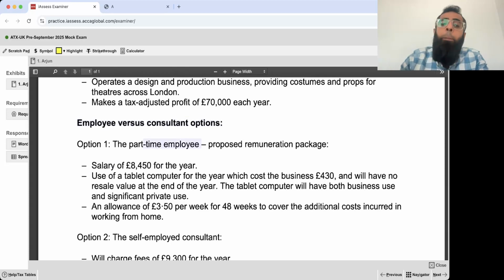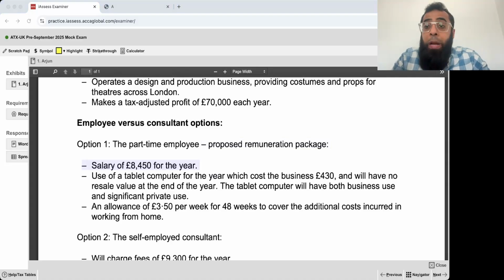Option 1. The part-time employee. Proposed remuneration package: a salary of £8,450 for the year. Use of a tablet computer for which the cost to the business will be £430. It will have no resale value at the end of the year. The tablet computer will have both business use and a significant private use. An allowance of £3.50 per week for 48 weeks to cover the additional cost incurred in working from home.